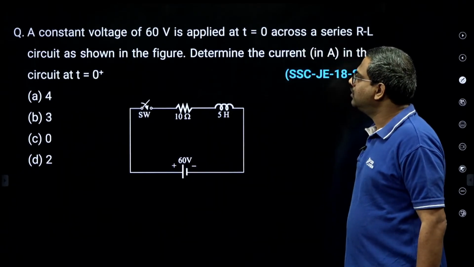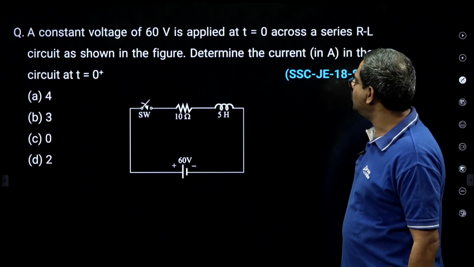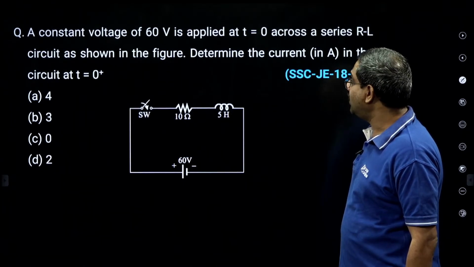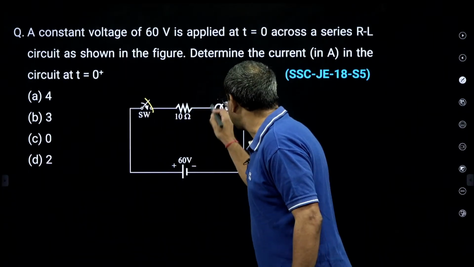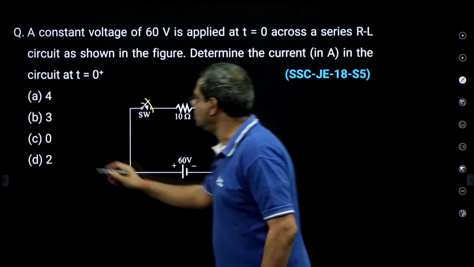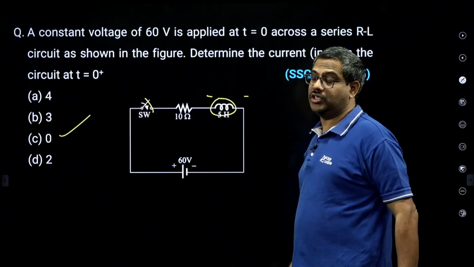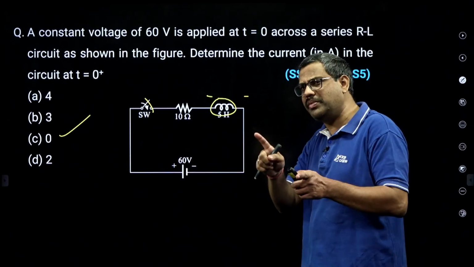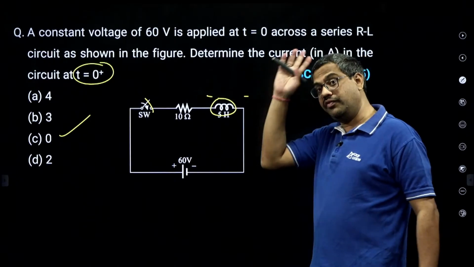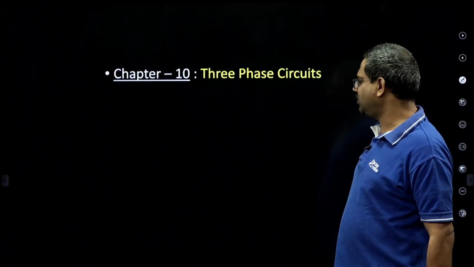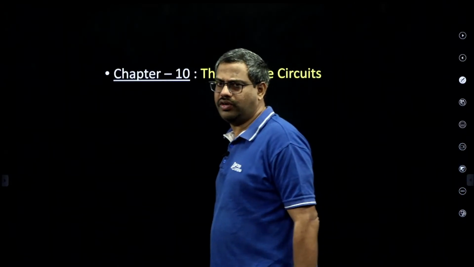Now here also, sir, a constant voltage of 60 volts is applied at t equal to 0. What is the current at 0 plus? See, the moment I close, the inductor acts as open. So current is also 0, because an inductor will not allow sudden change. When the switch was open, 0. Switch closed, immediately also 0, because at 0 plus the inductor is open. At infinity, short. Now 3-phase circuits, just some sample ones we'll do and we'll close.